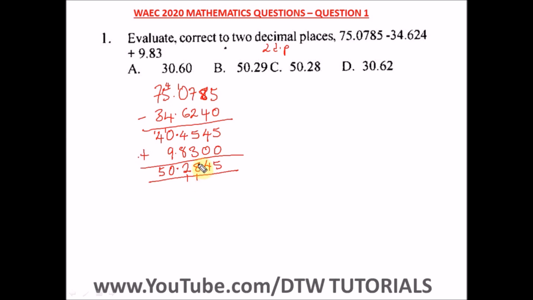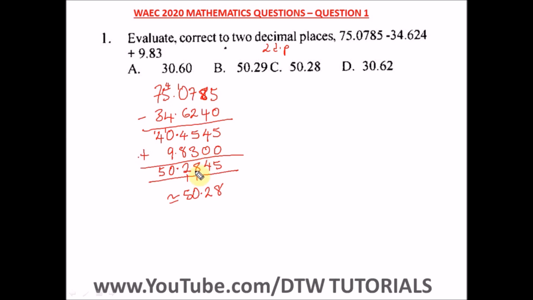Then we'll now check immediately after this second digit, that's 2 decimal places. What is the number here? What is the number after the second digit, which is 4? Is 4 greater than 5 or equal to 5? It is not greater than 5 and it's not equal to 5, so it means we can't approximate by 1. Okay, so our final answer here would be 50.28.